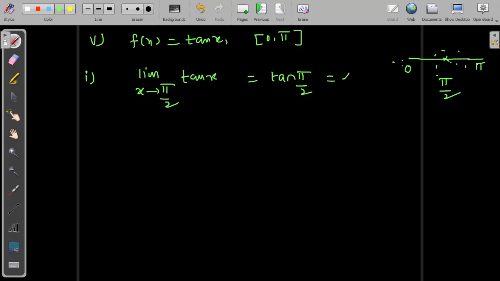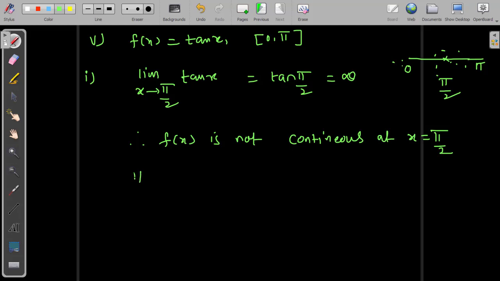Tan 90 means what? Infinity. Therefore we can say f of x is not continuous at x equal to pi by 2. At one point it is not continuous, but we need to generalize on the interval.